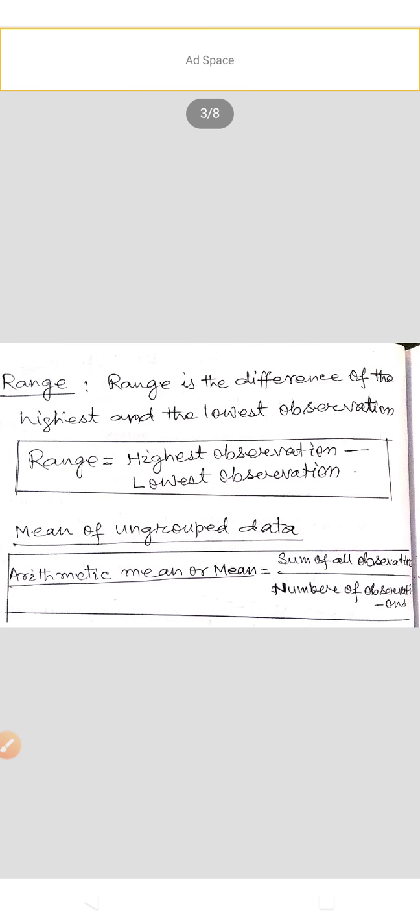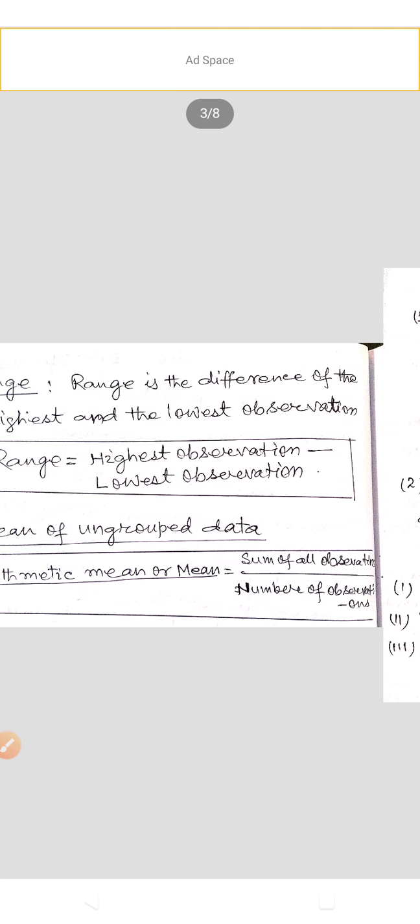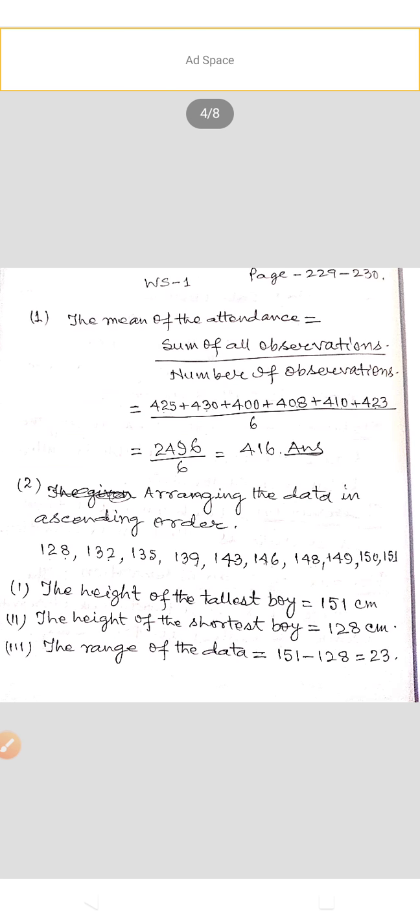Now range. Range is the difference of the highest and the lowest observations. Therefore, range equals highest observation minus lowest observation. Mean of ungrouped data, that is arithmetic mean or mean, is the sum of all observations divided by the number of observations. Now, I will solve all the questions of worksheet 1, pages 229 to 230.